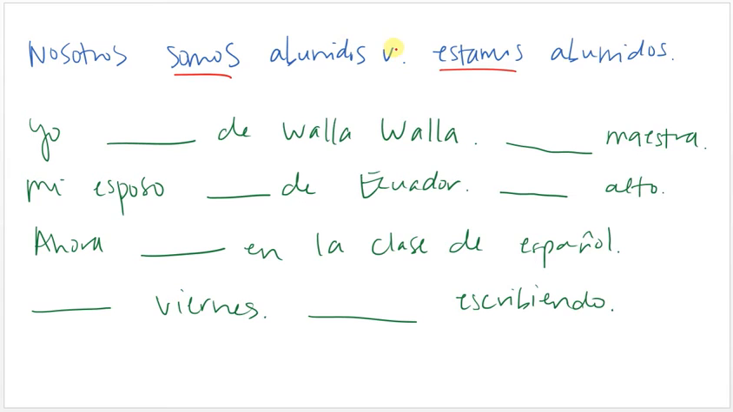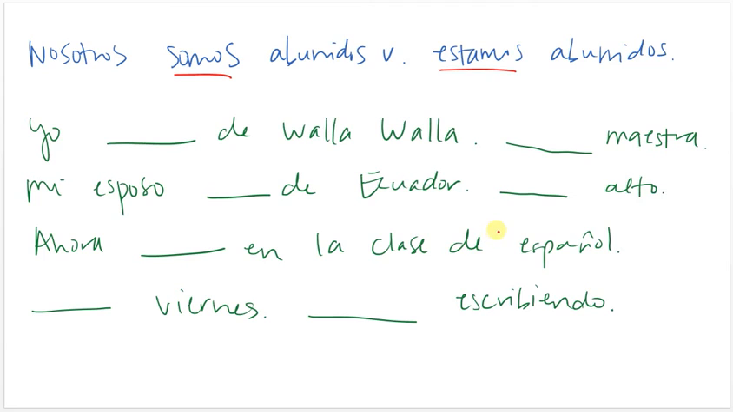Like gordo, for example, if you say él es muy gordo versus él está muy gordo, if you say él es muy gordo, you're saying that he is fat in general. He's a fat person. If you say él está muy gordo, you're saying, wow, he looks kind of fat today. So you want to keep that in mind. Different adjectives or nouns can mean different things if used with ser or estar.